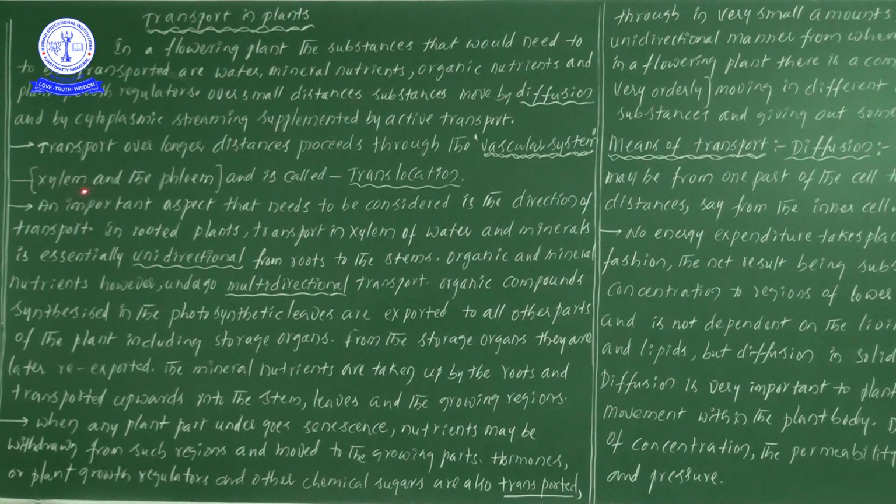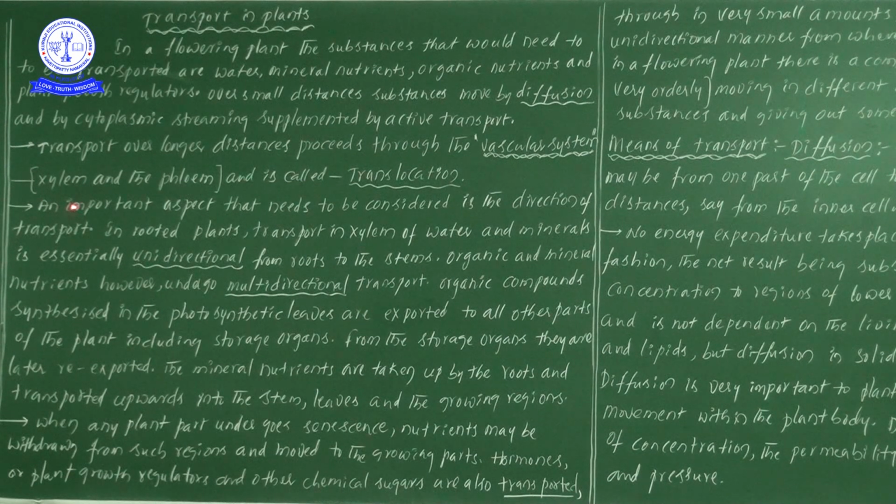For example, the xylem and the phloem members. Here, in the anatomy of the flowering plants, we see complex tissues consist of two important complex tissues. One is xylem and the second one is phloem. So what is the use of this xylem? Definitely it conducts the water and minerals from the root to aerial parts.